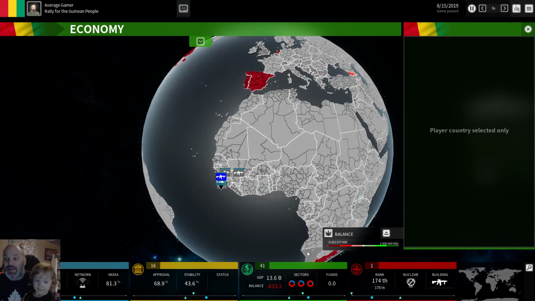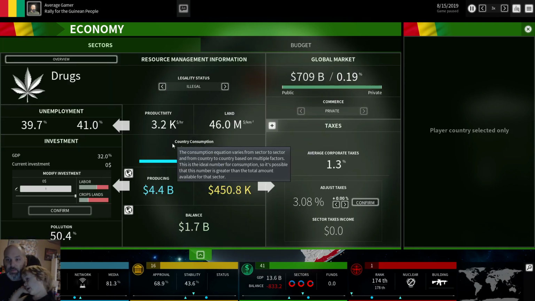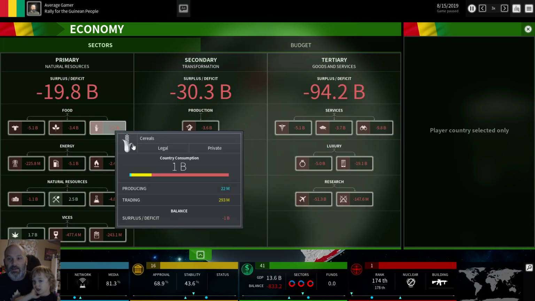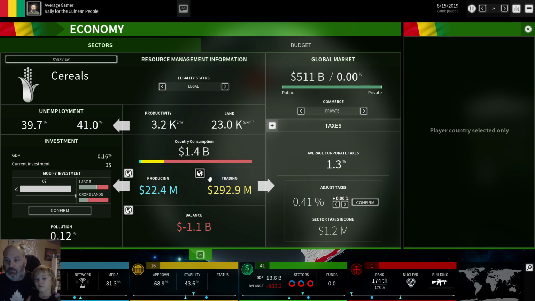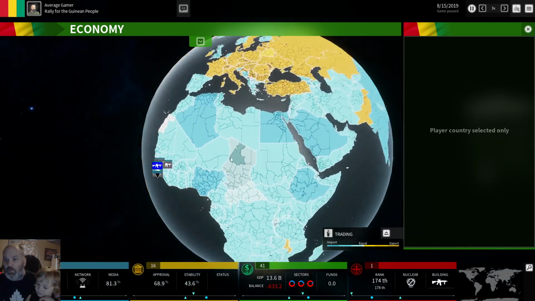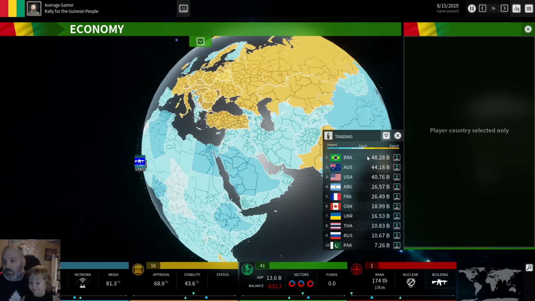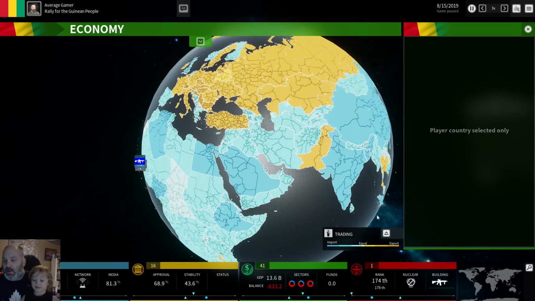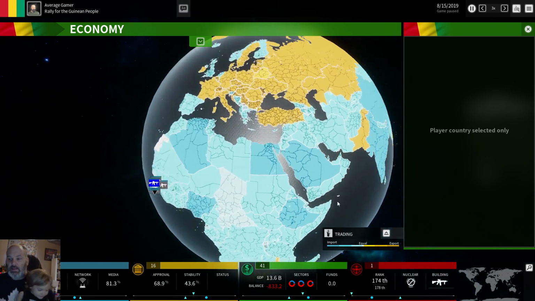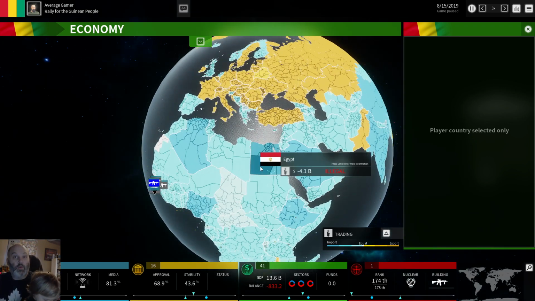That's actually pretty good. I like that because now you can see who you can trade with. I would love it if it was like, hey, who's importing, who's exporting. I like that. Top 10. I like it. This makes things a lot easier. So countries that you can know who to export to, or importing. In this case, I'm going to need stuff.